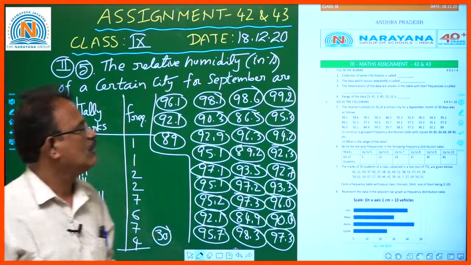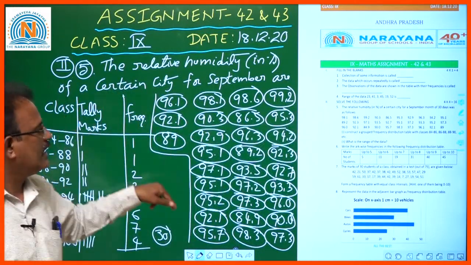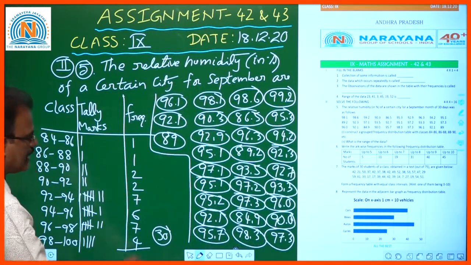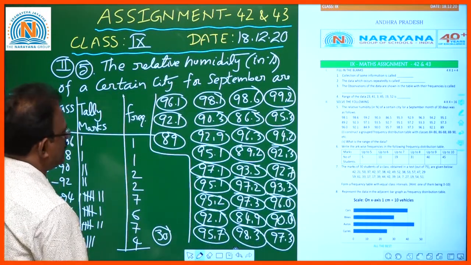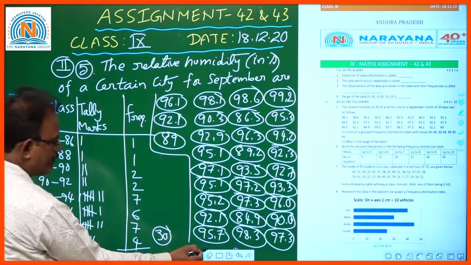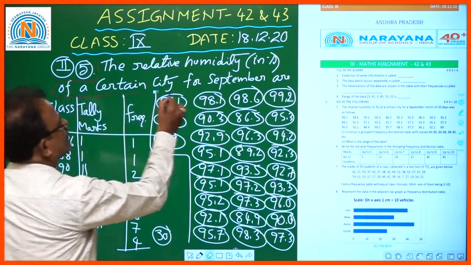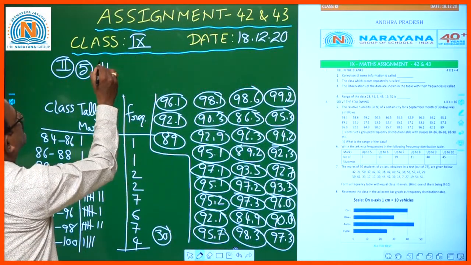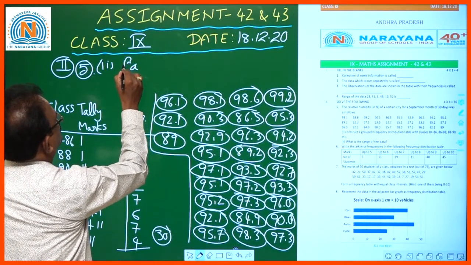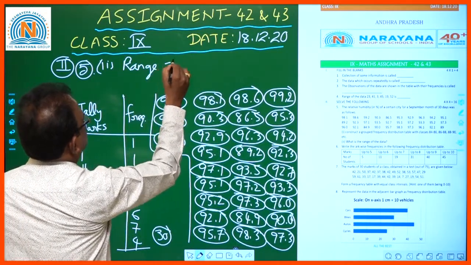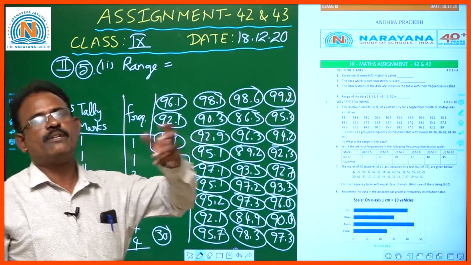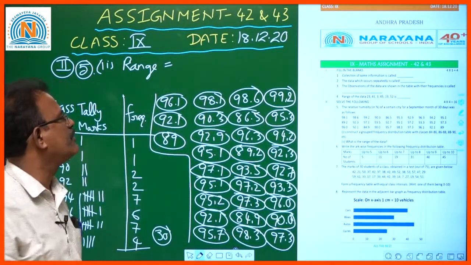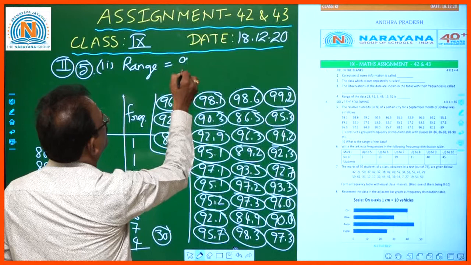Okay, children. So this is the first one of the 5th Roman. Here they also asked, what is the range of the data? The second one they are asking is range. You know the range formula: difference between maximum and minimum. Here among all observations, what is the highest humidity? This is 99.2.